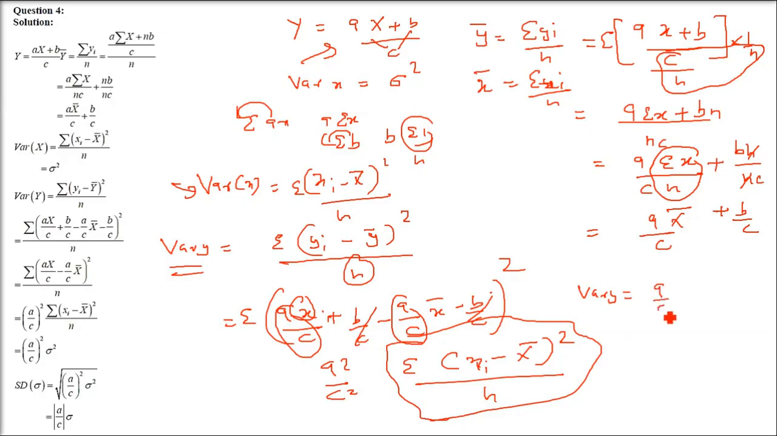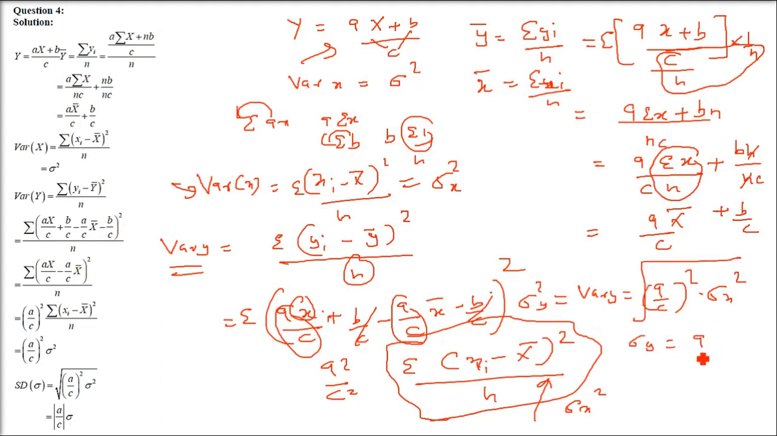And this is going to be equal to a square by c square times sigma x square. Variance is sigma square, so we write sigma x square because it is not under root. So variance of y is sigma y square. So sigma y is equal to under root of this one. So a by c in mod, because plus minus both can come, and this is sigma x. So y's relation with x is like this.